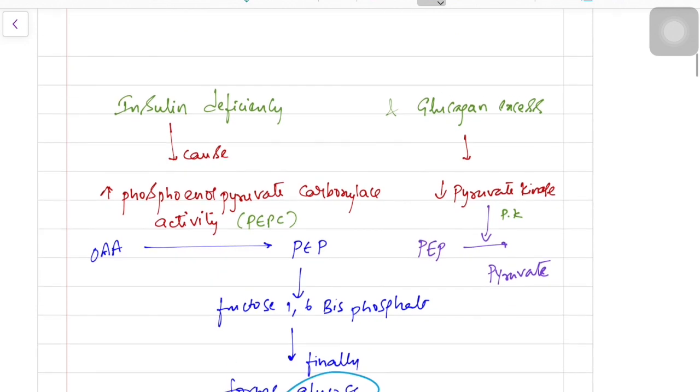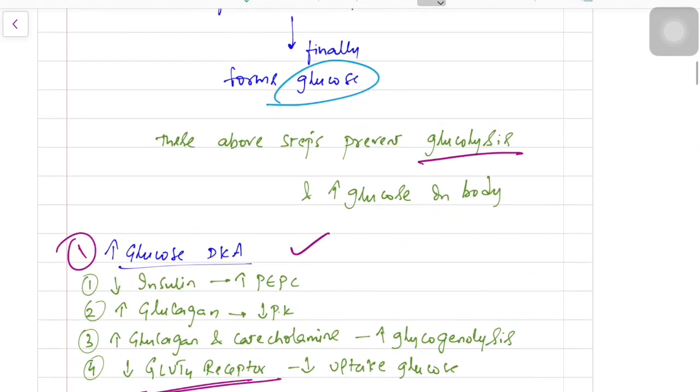And second is the counter hormone of insulin, glucagon. This glucagon excess decreases the pyruvate kinase, which helps in conversion of phosphoenolpyruvate to pyruvate, due to which the glucose breakdown is reduced and the glucose in the body is increased.